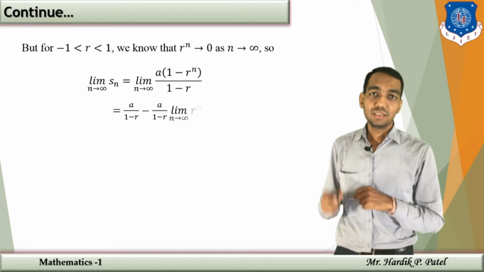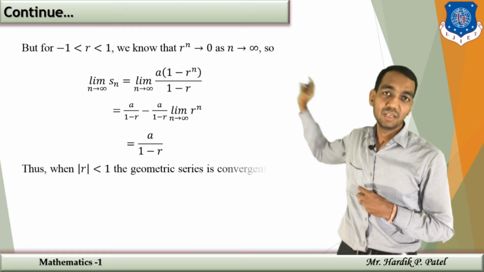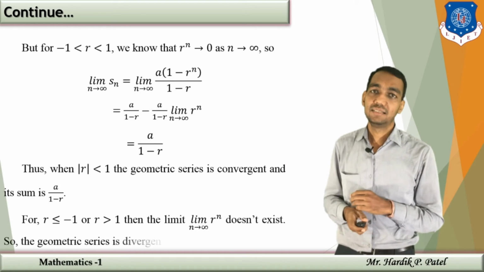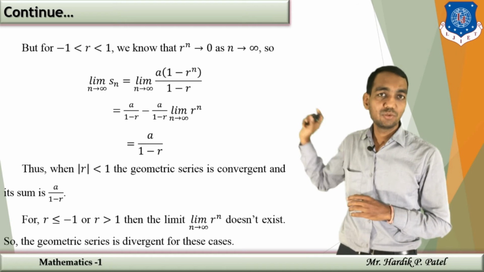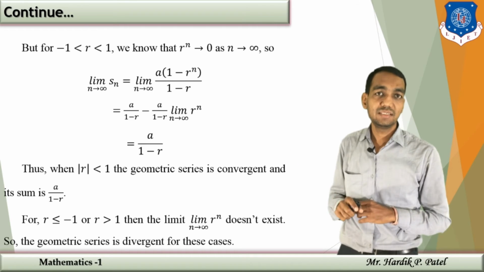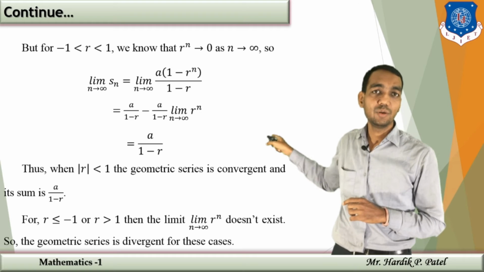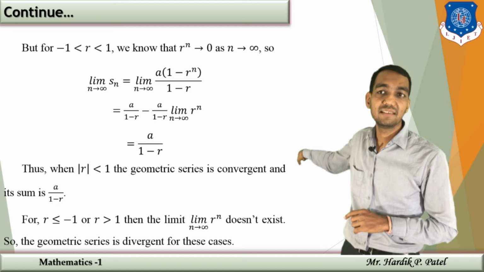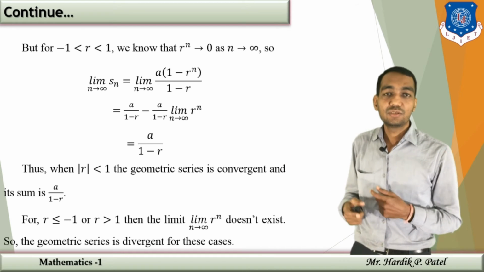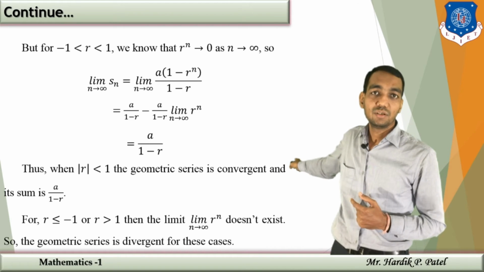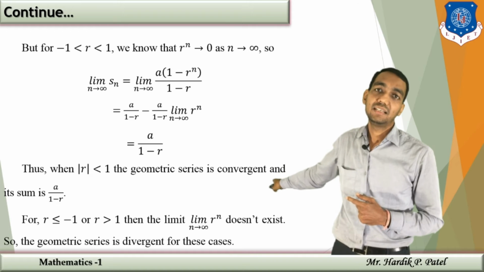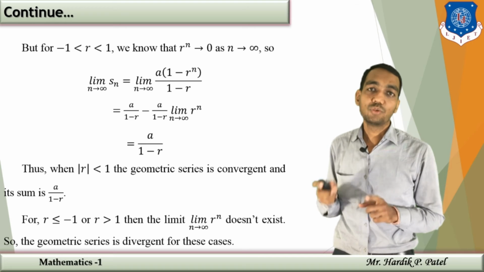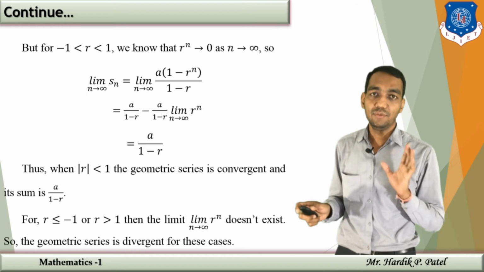Now here, if the value of r is between minus 1 and plus 1, then r raised to n is going to be 0. That we have already seen in sequences. So if you apply the limit to Sn, then your Sn has the limit a upon 1 minus r, in the case of r between minus 1 and plus 1, that means mod r is less than 1. Now in the case of r less than or equal to minus 1, or r greater than 1, this limit is going to be infinite or the limit is not going to exist. So in that case your series is going to be divergent.